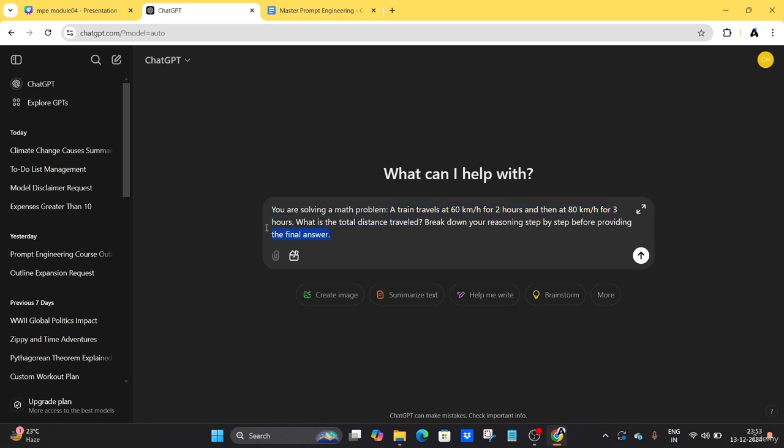So just come back to our main topic, that is chain of thought. You can see I've just told the AI, break down your reasoning step by step before providing the final answer. This is the main fundamental chain of thought statement you have to use at the end of your prompt. You can even use it from the starting point also, that is up to you. So I just told the AI, you can see here, you are solving a physics problem. You can change the physics problem, that is all about our instructions and requirements. Let's see what the output will be.